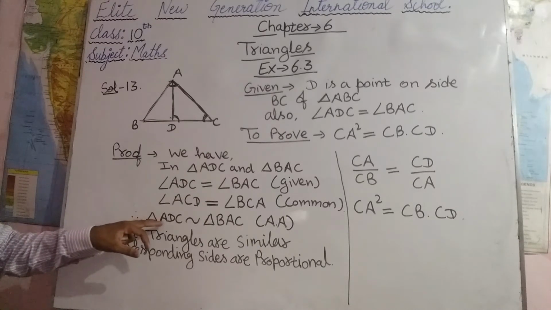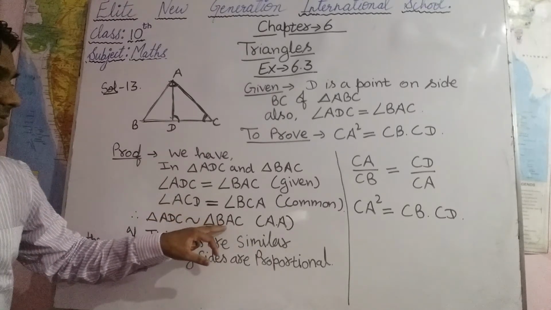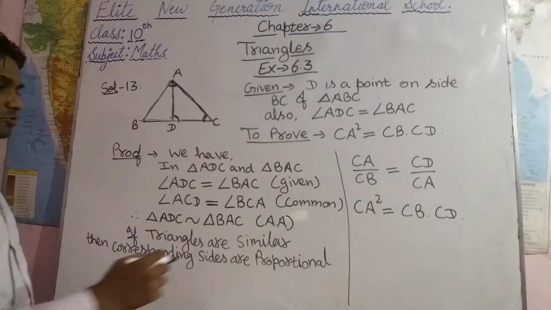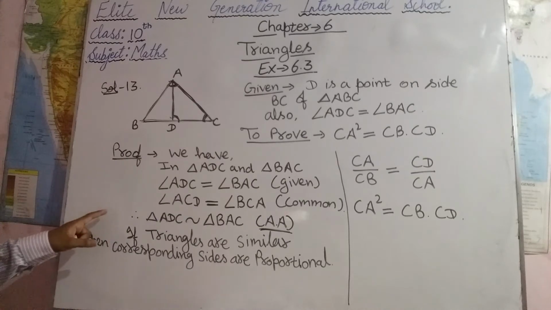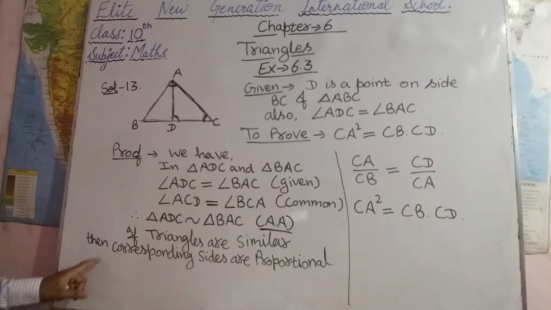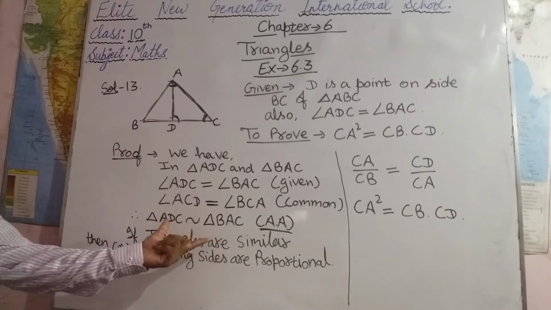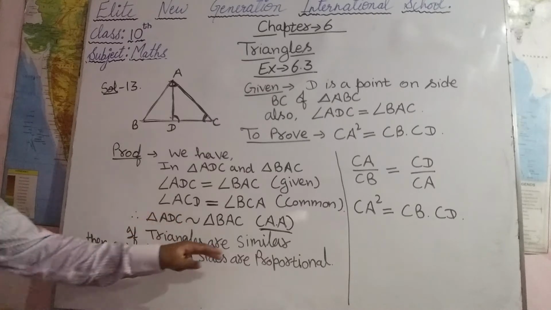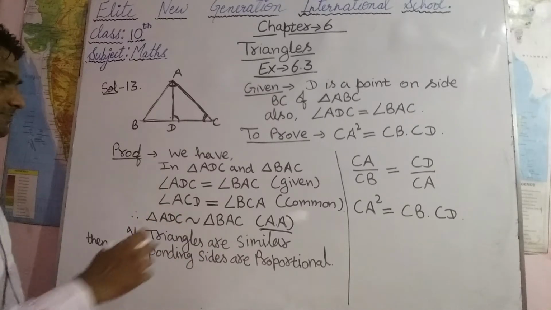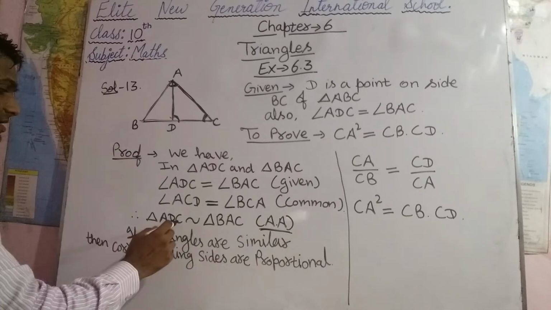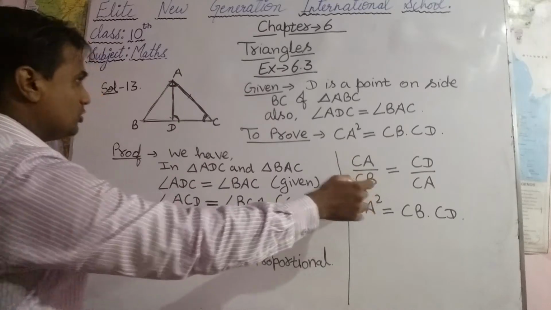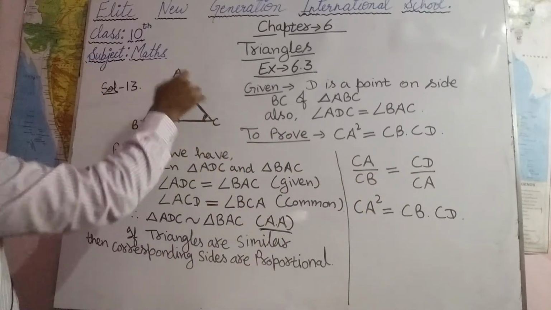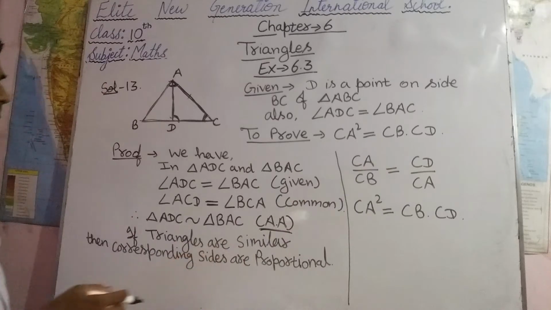Therefore we can say that triangle ADC is similar to triangle BAC by AA criteria. We can use this AA criteria for making two triangles similar. If triangles are similar, then corresponding sides are proportional. So CA upon CB equals CD upon CA.